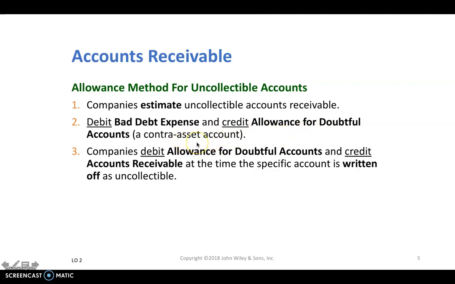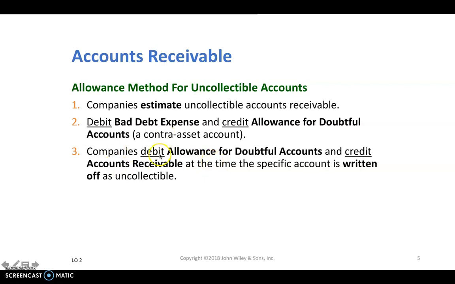It's contrary to accounts receivable. It's reducing accounts receivable in the general ledger. They show up next to each other: first the accounts receivable T account, next the allowance for doubtful accounts T account. So we're going to debit bad debt expense and credit allowance for doubtful accounts.